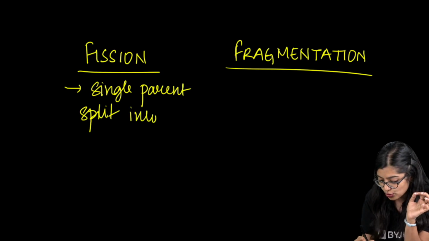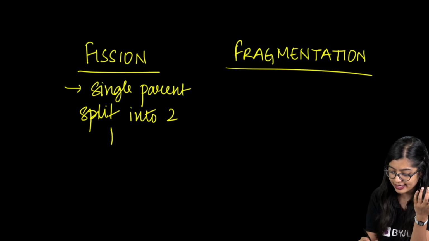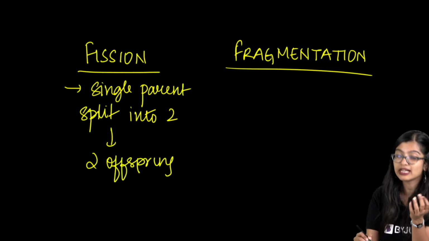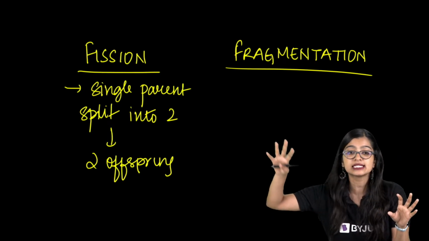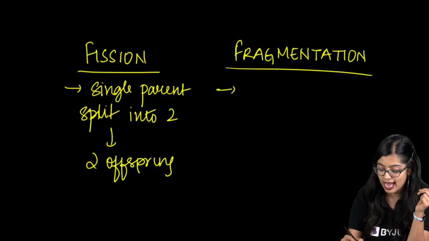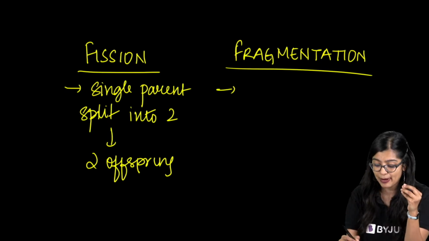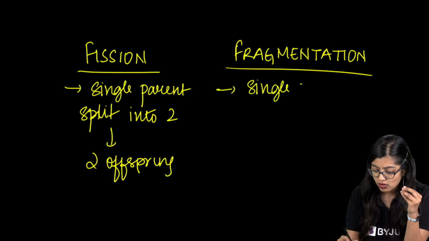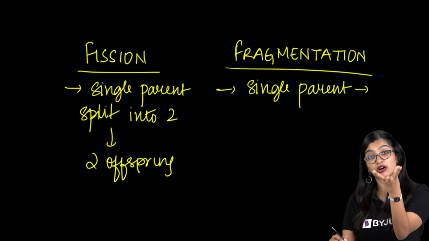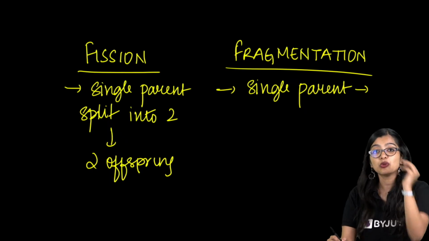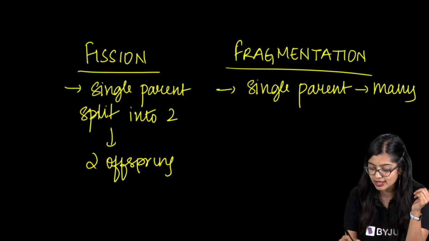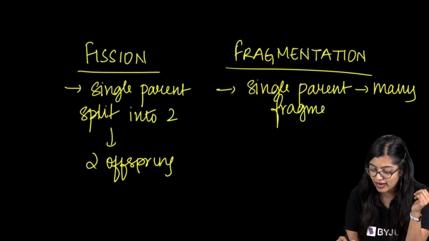Will split into two, giving rise to two offsprings. So fission means splitting. So we have a single parent undergoing certain processes, giving rise to two offsprings. Fragmentation, on the other hand, is when the single parent, okay, so again we have a single parent, like how Abhinav is telling me in Spirogyra, it will break or it will be cut into many fragments, right? So they will be cut into many fragments.